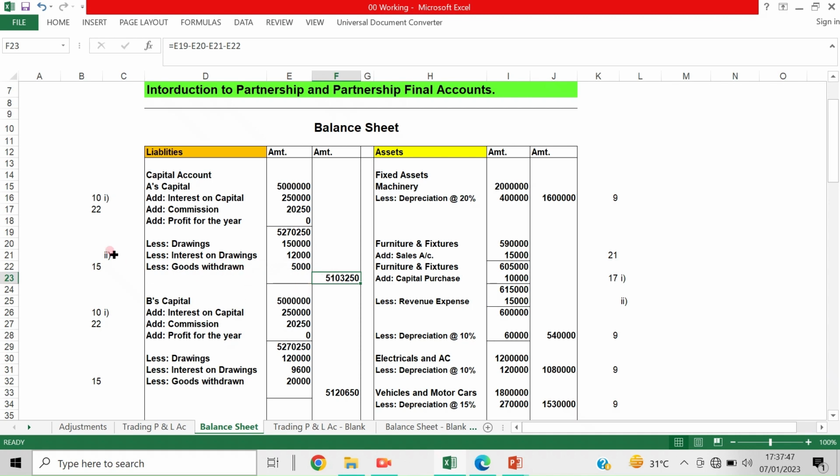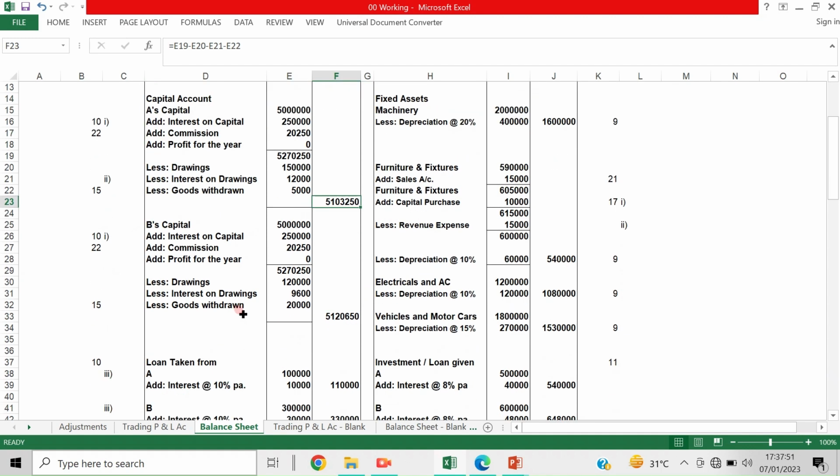Here it is 2 partners, but there may be 5, 6, 8, 10 partners, or partners can be up to 20, or even up to 50. You must have studied that.